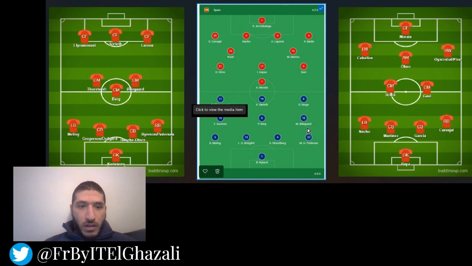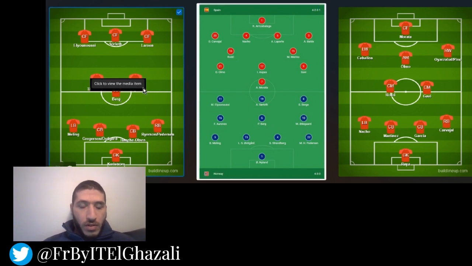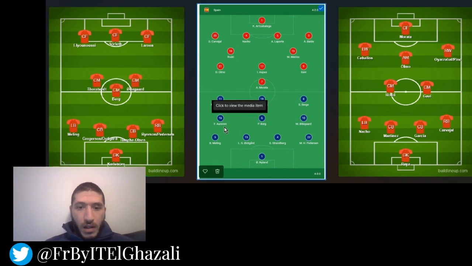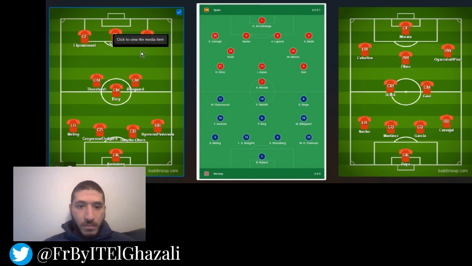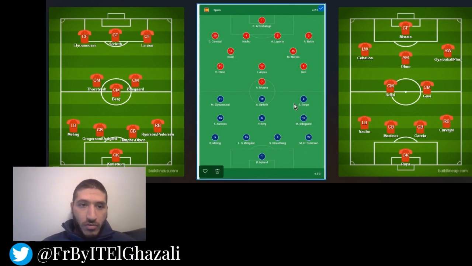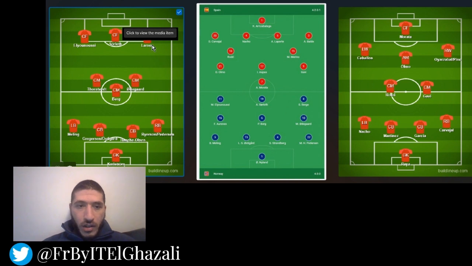Burge, Odegaard. But here, instead of Thornstvedt, we will have Ananus. In the attacking, we will have on the left side Elyonisi, and in the middle, we will have Sorloth, and right next to him, instead of Larson, we would have Asberge. I think again I mentioned Larson probably deserves to be there, but maybe we will see him in the second half. No problem. So this will be the Norway formation and player lineup.